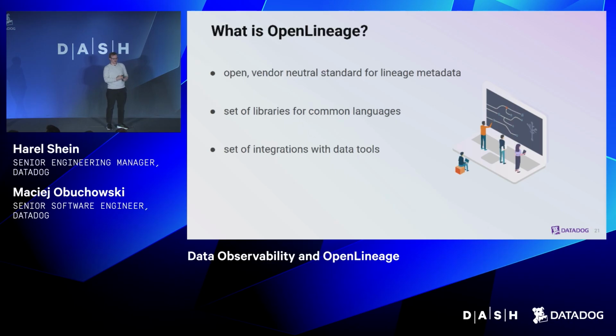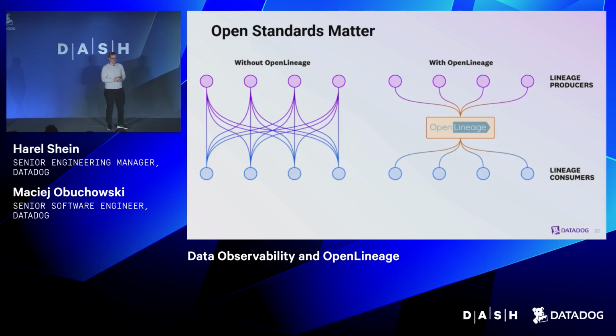So why is it important to have this open standard? Without the standard, there might be multiple lineage consumers, a lot of systems that try to collect, process, and display this data to you, but it introduces duplication of effort. Everyone has to write their own dbt or Airflow or Spark integration.